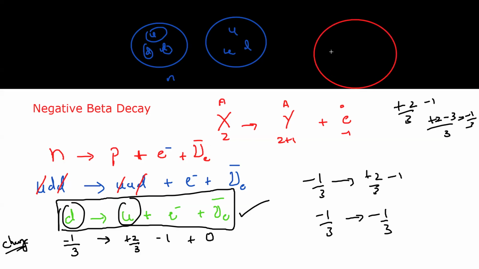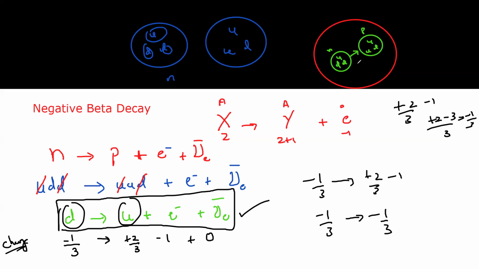So it was having a neutron. It is having other particles, but it was having a neutron which was up, down, down. What happened to this? One of the down changes to up. So when one of the down changes to up, it will become up, up, down. So it was a neutron, it converted into a proton.